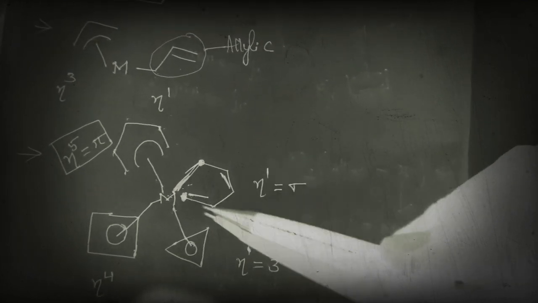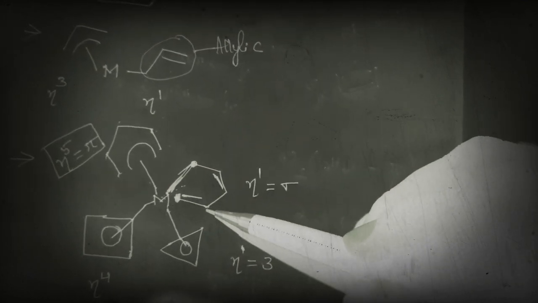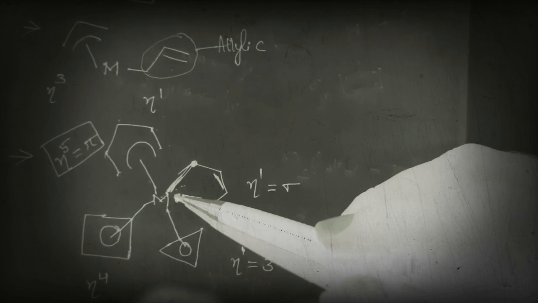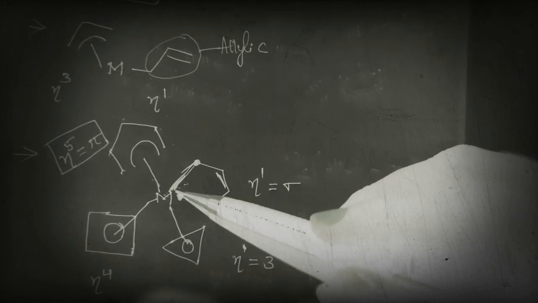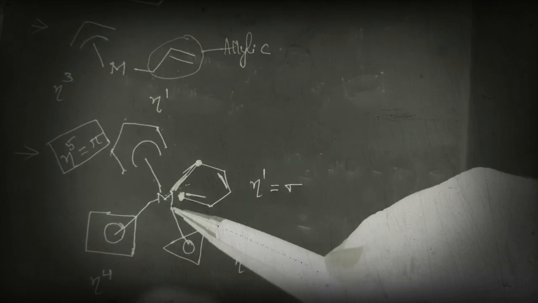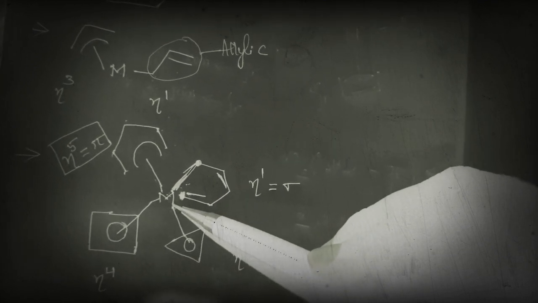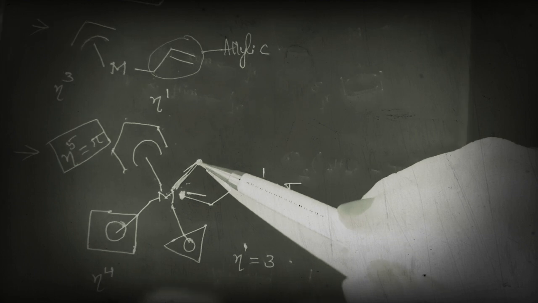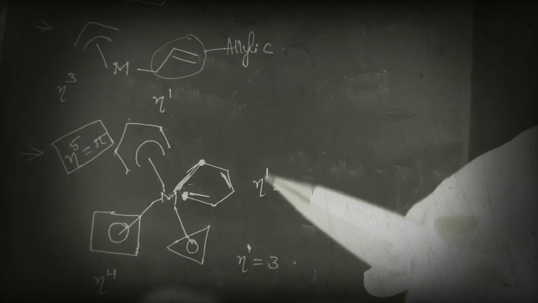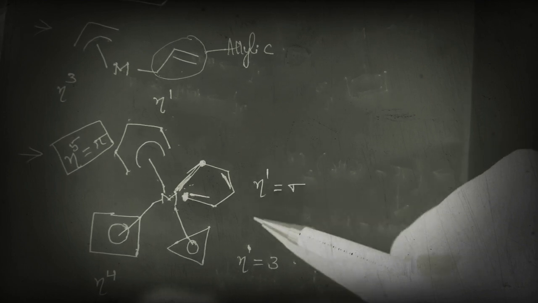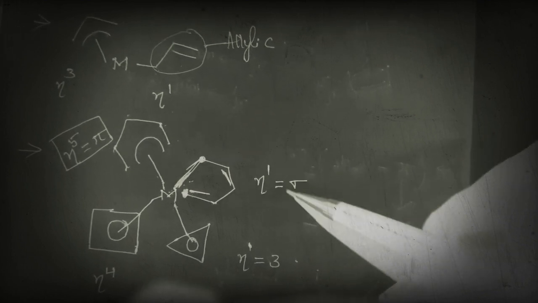Just look at this. Actually here this bond is not connected to the metal, that's why I have put some blank space. Just look at this. This metal is connected to only a single atom. So here the hapticity is 1, so eta 1. And this is the minimum hapticity, we can indicate this as sigma.